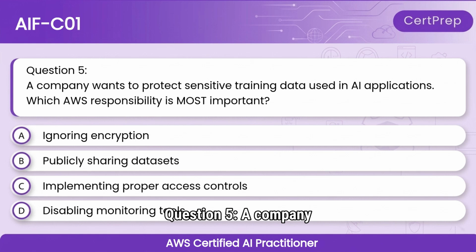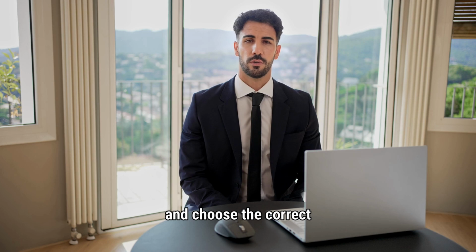Question 5. A company wants to protect sensitive training data used in AI applications. Which AWS responsibility is most important? A. Ignoring encryption. B. Publicly sharing datasets. C. Implementing proper access controls. D. Disabling monitoring tools. Pause for 5 seconds and choose the correct answer.